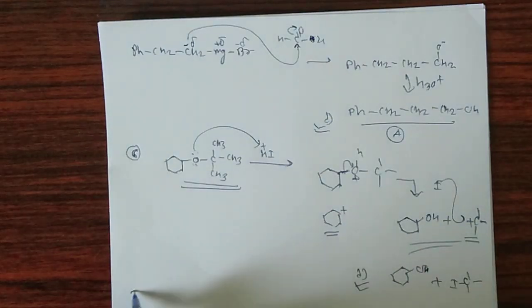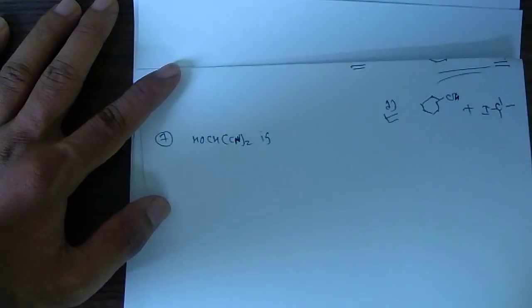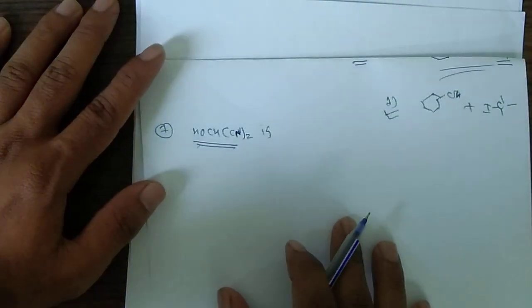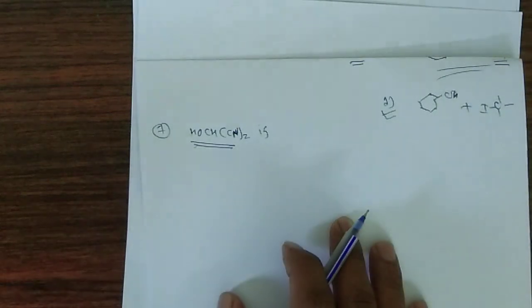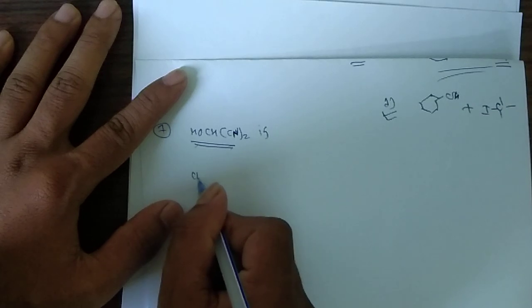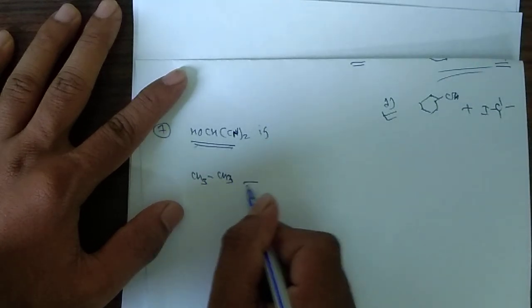Now the next question. The question is the bond line formula of the given molecular structure. What is a bond line formula? If ethane is given, what is its bond line formula?